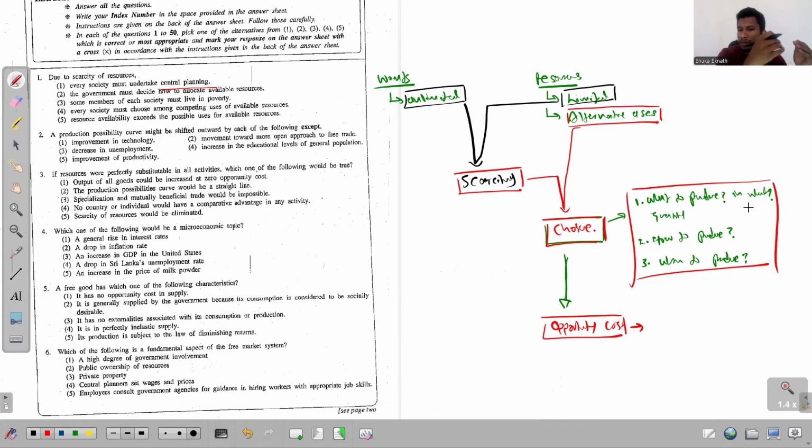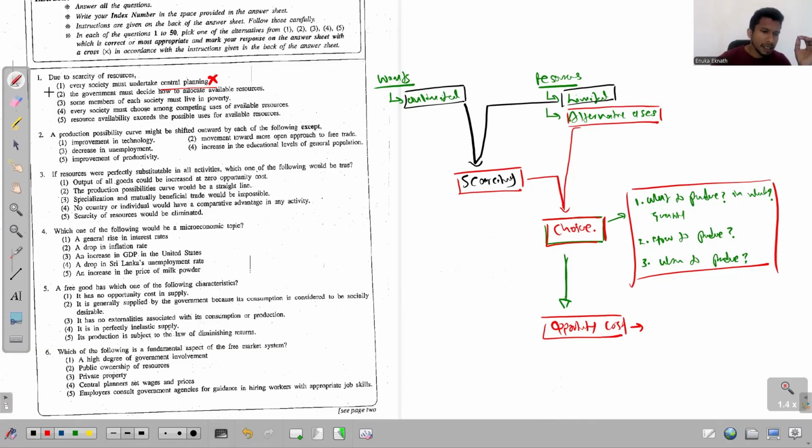Central planning happens only in one type of economic system, that is the command economic system. But on the other side, we have free market economies where we use the price mechanism to find answers to these three questions. Every economy must undertake central planning? No, even economies can use the price mechanism due to the scarcity of resources.